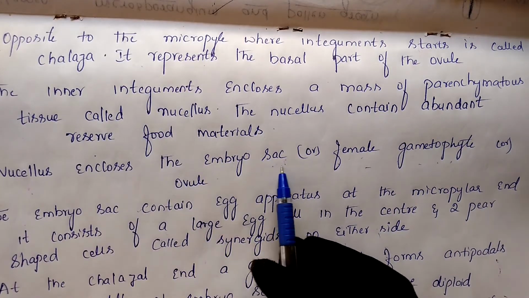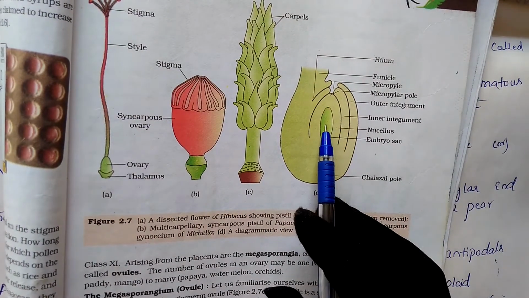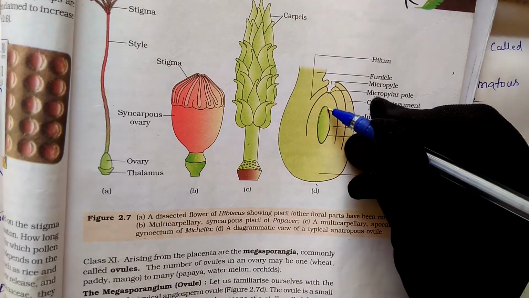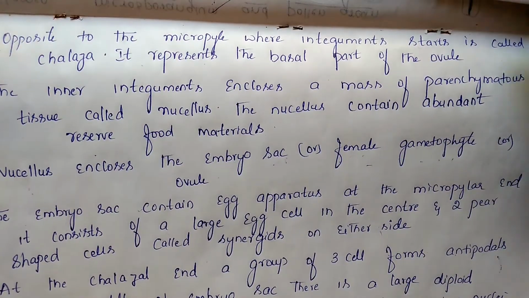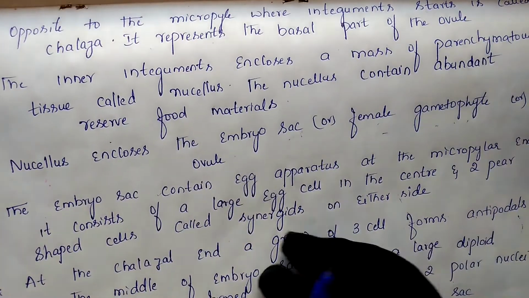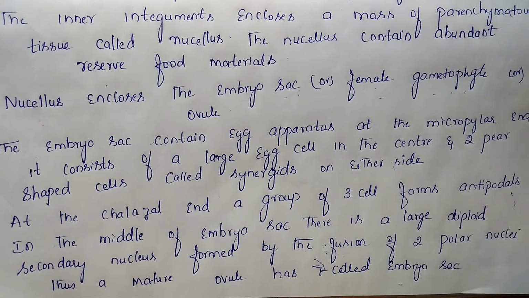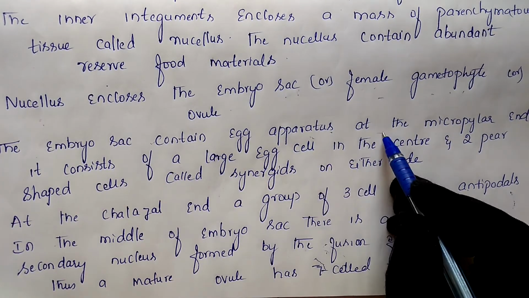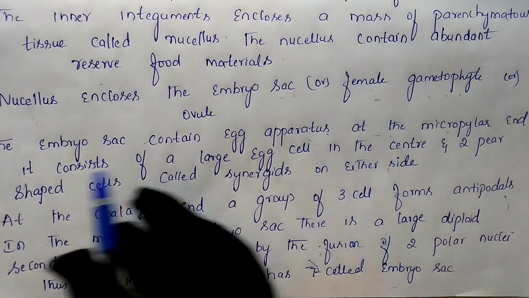Next, the nucellus encloses the embryo sac, the female gametophyte. What does the nucellus enclose? Inside the nucellus it encloses the embryo sac. This green colored structure which we are seeing here is the embryo sac. Next, inside the embryo sac, what does it contain? It contains the egg apparatus. Where does the egg apparatus lie? It is present at the micropylar end, and it contains what?